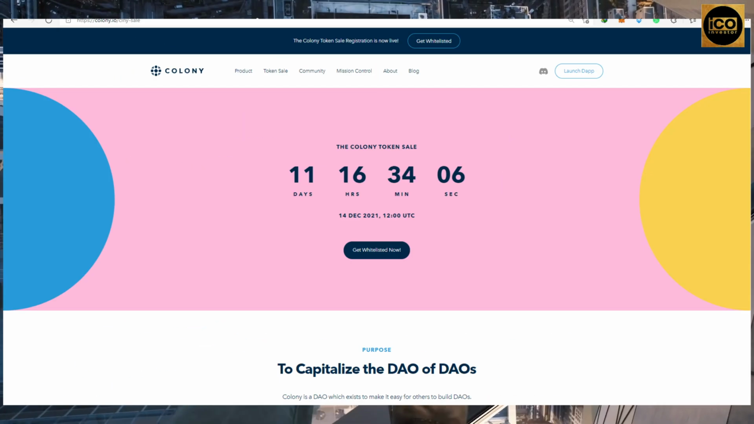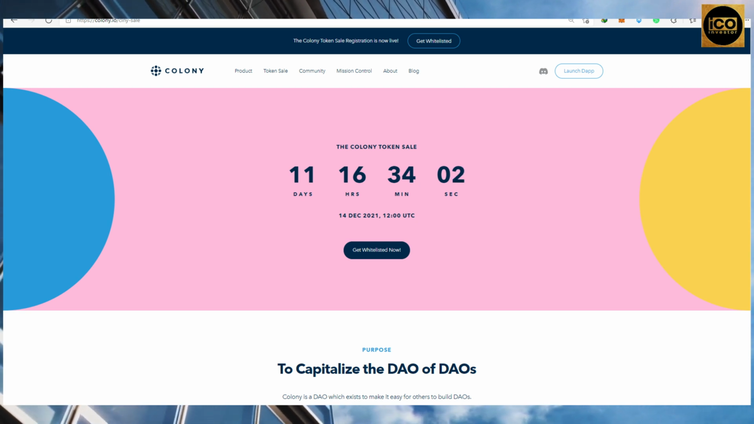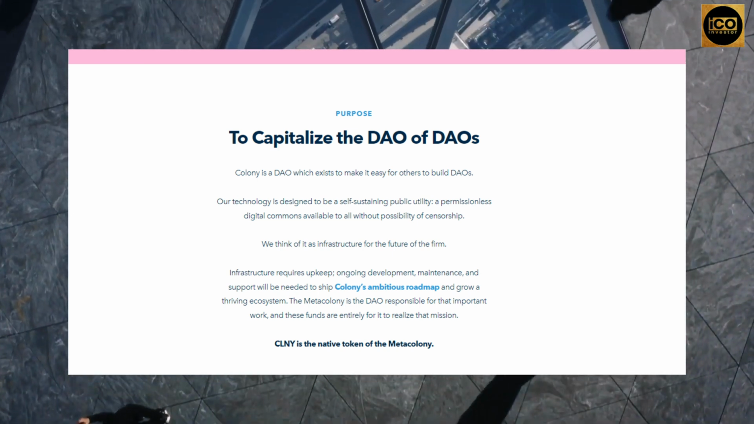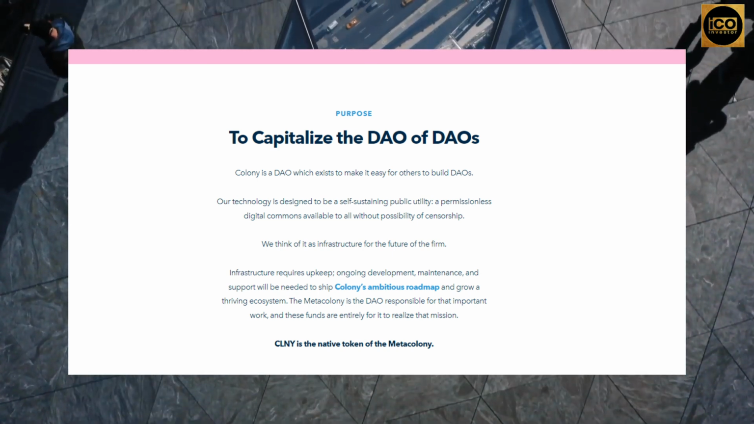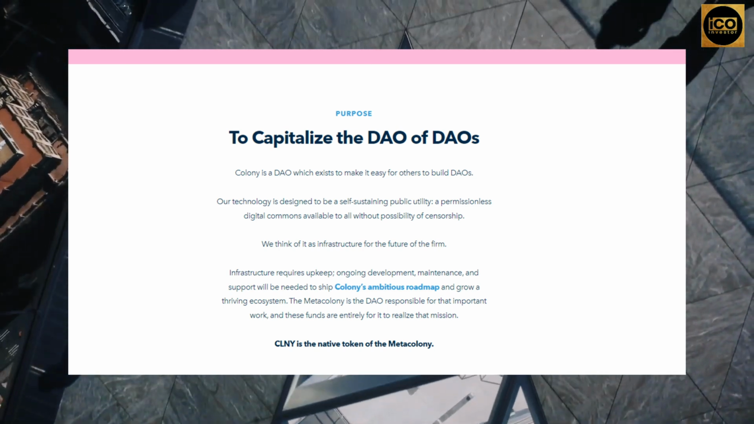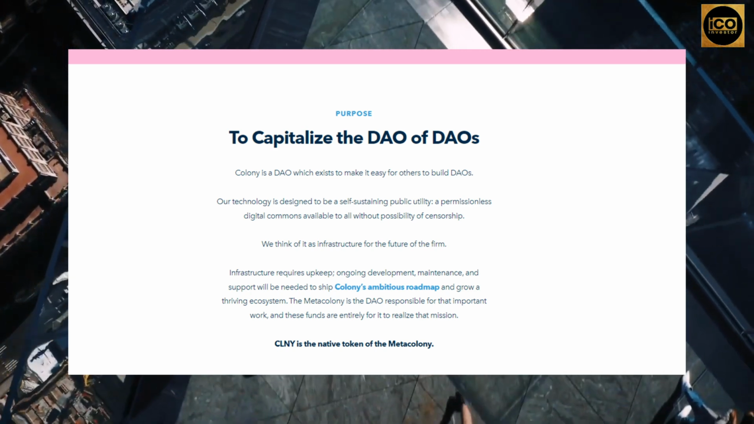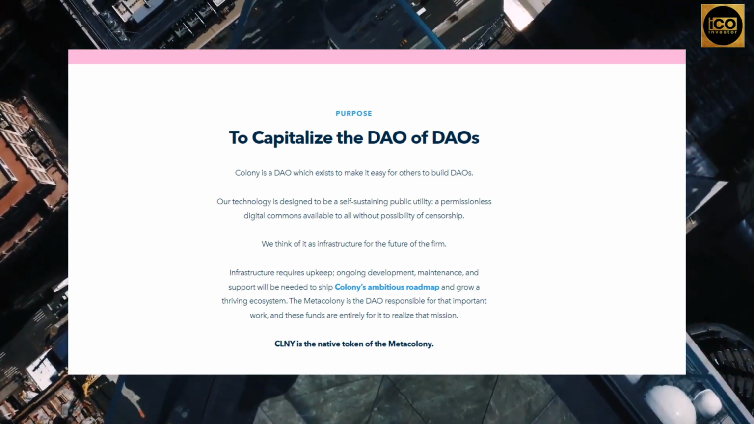And the Colony has a token sale on December 14, 2021 at 12 a.m. UTC to buy a token. The Meta Colony is a DAO which exists to make it easy for others to build DAOs. Our technology is designed to be a self-sustaining public utility, a permissionless digital commons available to all without possibility of censorship. We think of it as infrastructure for the future of the firm.